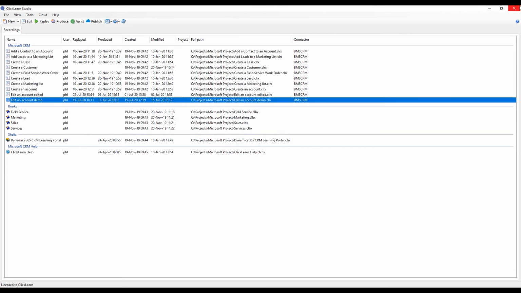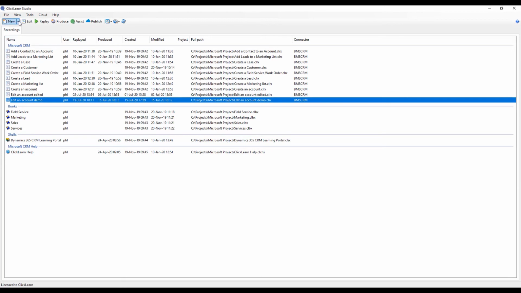Now that we created this, we want to create the Learning Portal. And to do that, I first of all want to group them. So in this case here, you can see that I have something down here called books. These are the categories that we were looking at earlier in the Learning Portal. And then I have a shelf. That is the entire Learning Portal. And the Inside Help project, that is the solution file that I can upload into my CRM system and from there access the material directly.